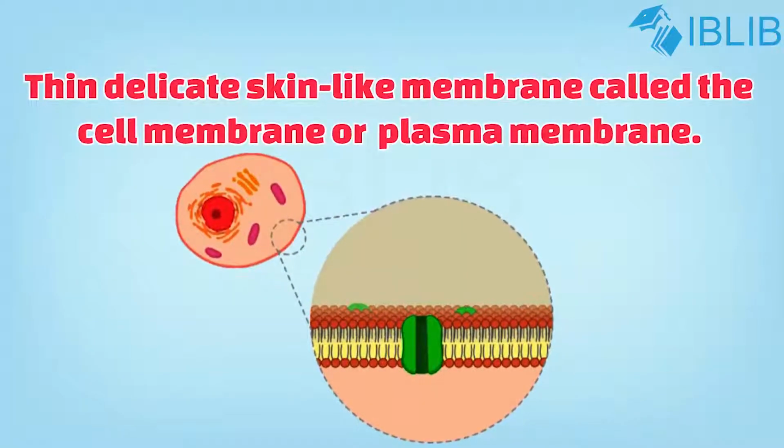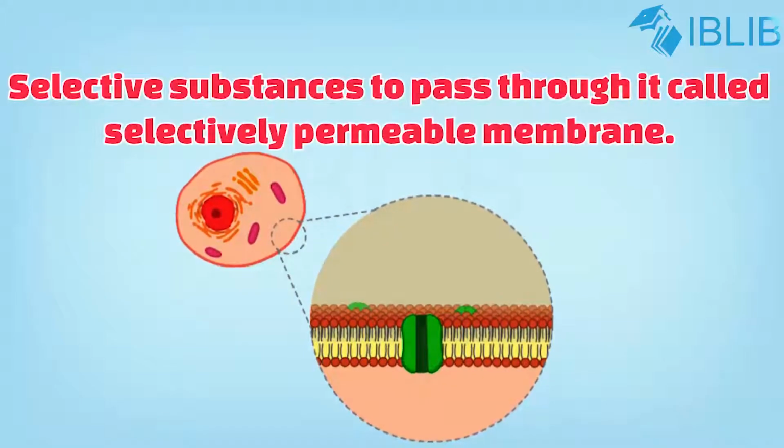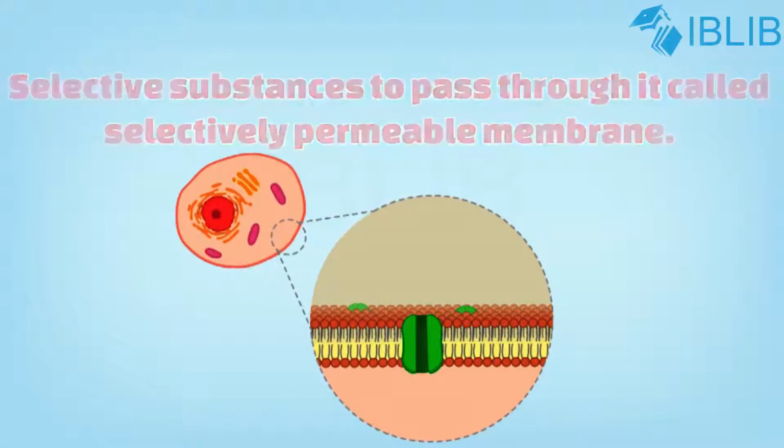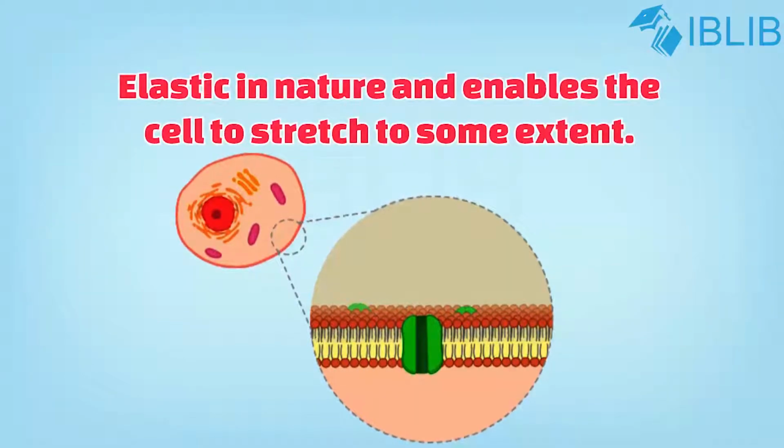Each cell is bound by a thin, delicate skin-like membrane called as cell membrane or plasma membrane. It allows only selective substances to pass through it. Hence, it is known as selectively permeable membrane. It is elastic in nature and enables the cell to stretch to some extent.